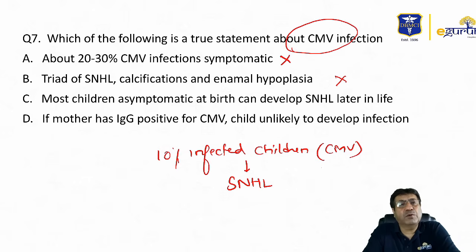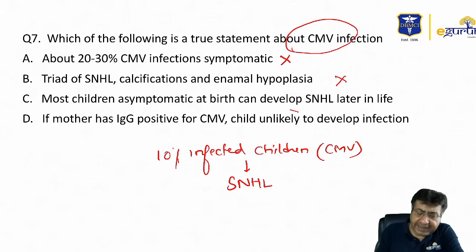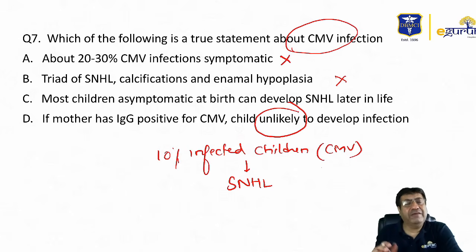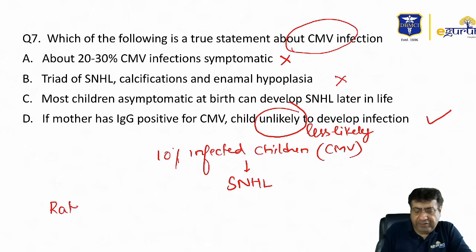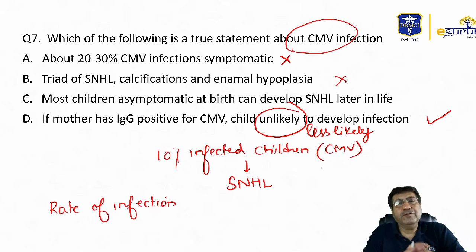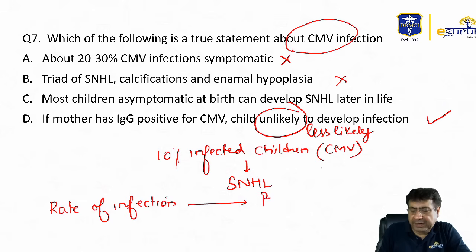Regarding the mother has IgG positive for CMV, child is unlikely to develop infection. Well, whether it is unlikely or less likely, if the question was less likely to develop the infection, then yes, I think this can be the correct answer. See, the rate of CMV infection in the fetus from a mother who has a primary CMV infection usually is about 30%.